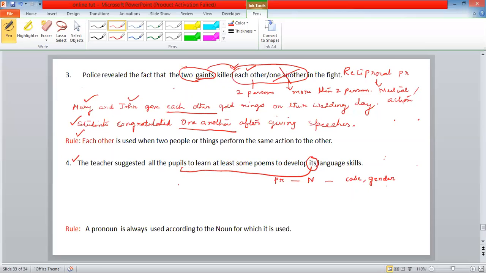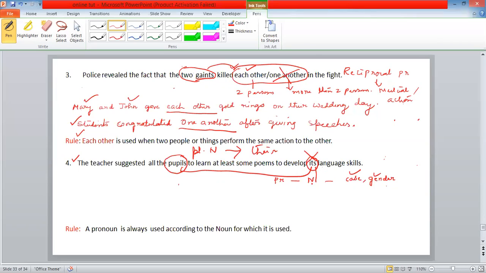Pupils' language skills. So the pronoun depends on the noun, which depends on case and gender. Clear? But here pupils is plural noun. So it should be their but not its.